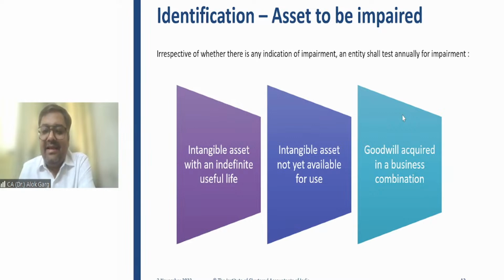If there is an indicator of impairment, the impairment testing may be more frequent, like twice, thrice, or four times in a year. For example, for listed companies, the impairment testing may be carried out four times in a year, that is in 4 quarters, because they are reporting on a quarterly basis. Right, friends? I hope it is clear to all of you. Raj, is that clear?